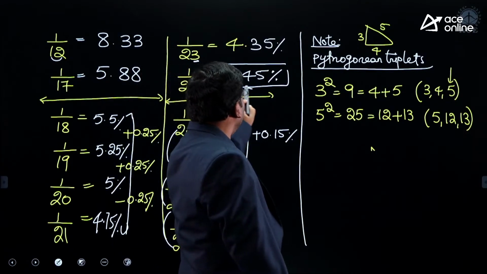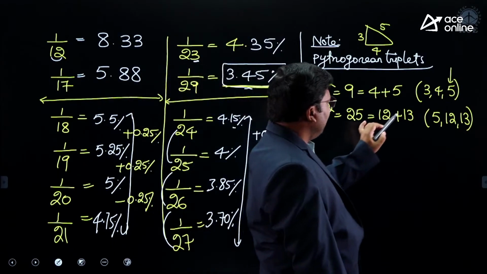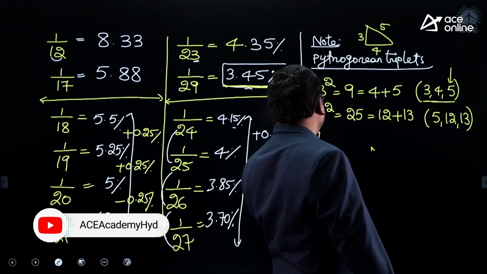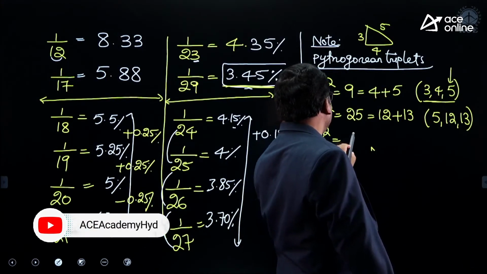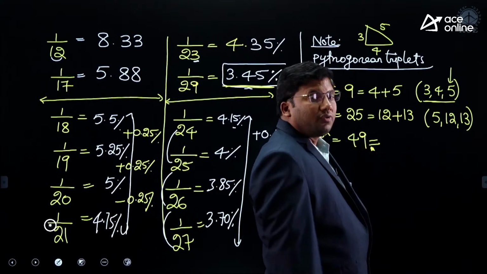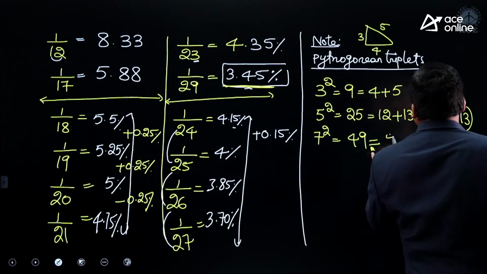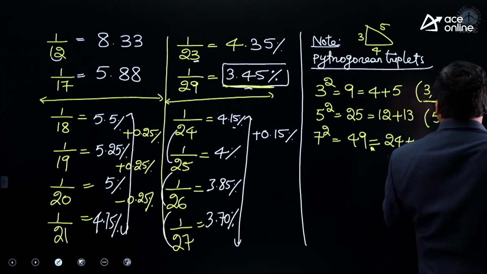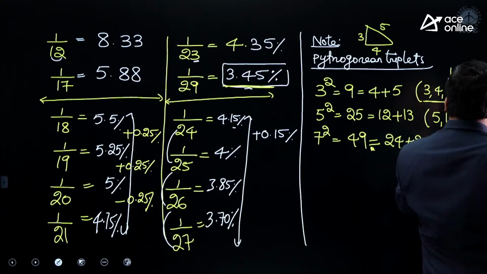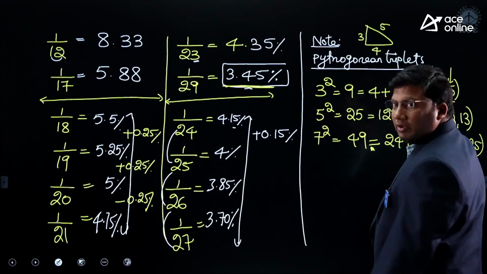That is where I wrote this 3, 4, 5 from. This is also 3, 4, 5. If it is 7 squared, 7 squared is 49. 49 divided by 2 is 24.5. Less than 24.5 and greater than 24.5 gives 7, 24, 25. Are you all with me?